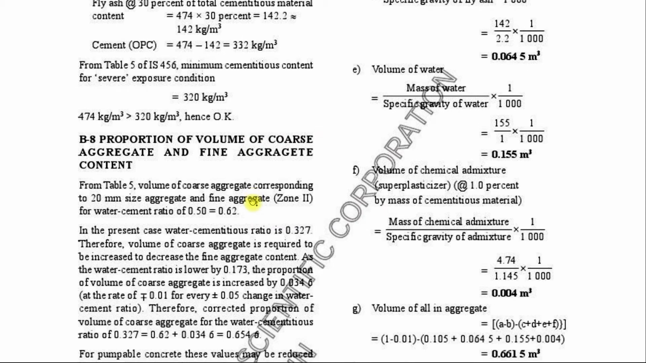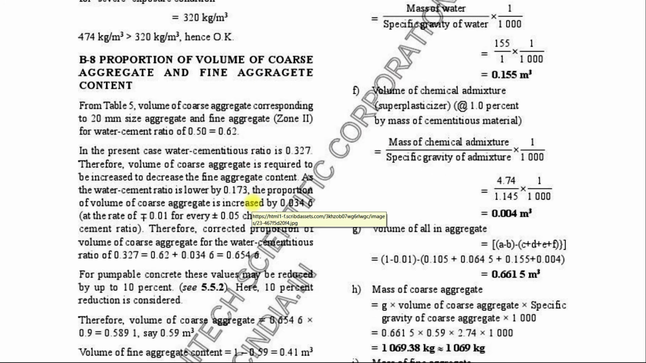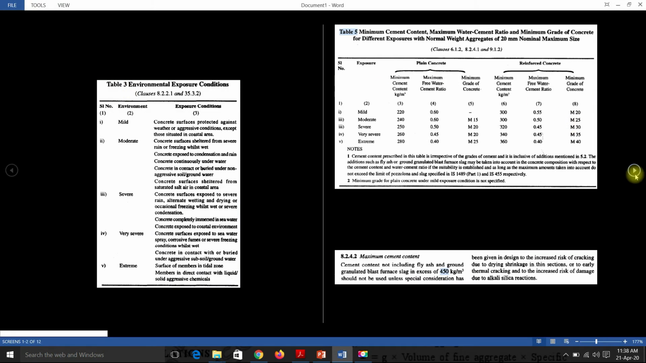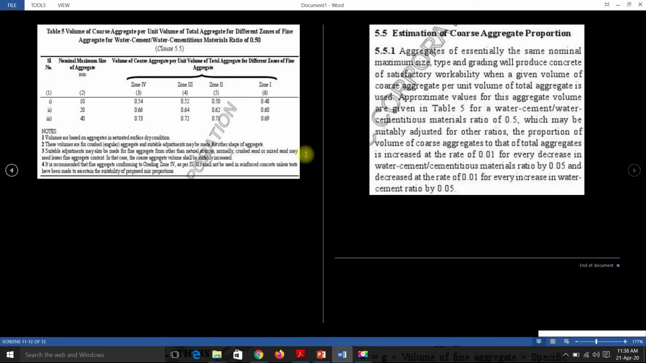Next, proportion of volume of coarse aggregate and volume of fine aggregate. You can see here from table 5, we will be getting the volume of coarse aggregate corresponding to 20 mm size and fine aggregate for water cement ratio of 0.5. I will show you this table 5 of IS 10262 code. So this is table 5. You can see here volume of coarse aggregate per unit volume of total aggregate for different zones of fine aggregate for water cement ratio of 0.5. So this table is based on the water cement ratio of 0.5.